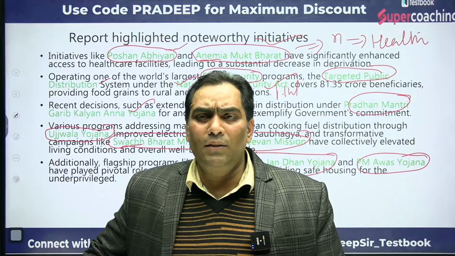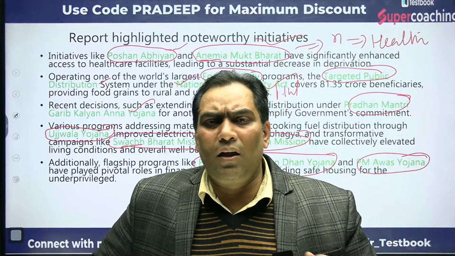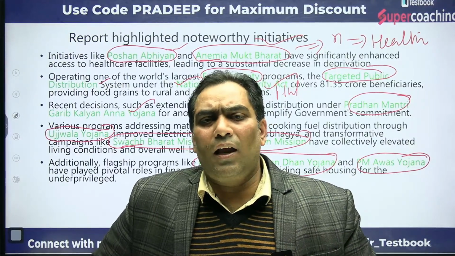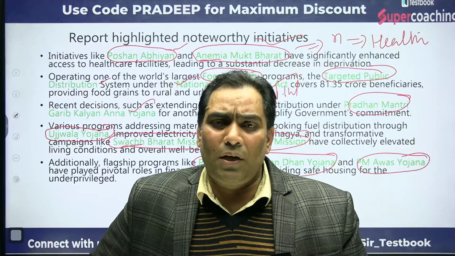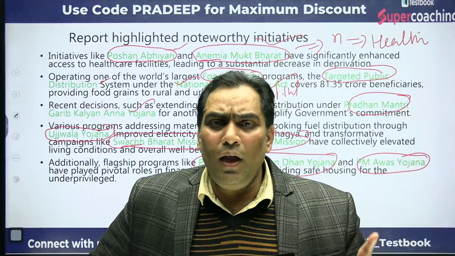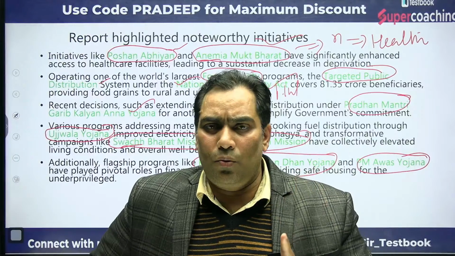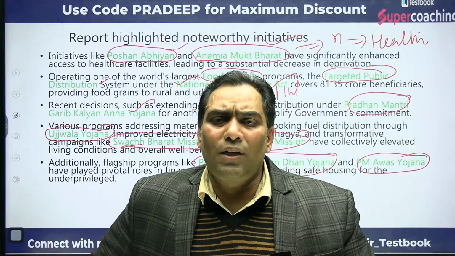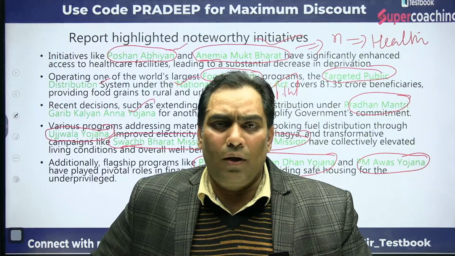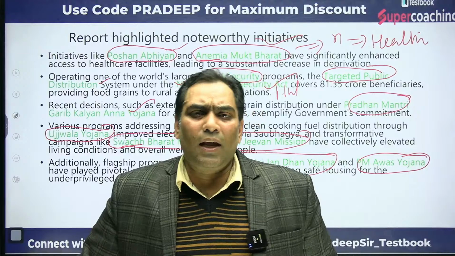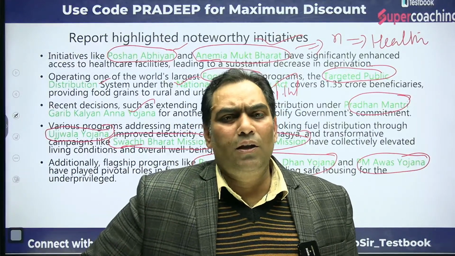0 or 1 means, suppose for health they are looking at nutrition, and for nutrition they are looking at malnutrition. So if any family has a malnutritious person, they give the value 1. If a family does not have a malnutritious person, they give the value 0. Similarly for adolescents, they give the value 0 or 1. On the basis of that, we calculate whether the family is in multidimensional poverty or not.